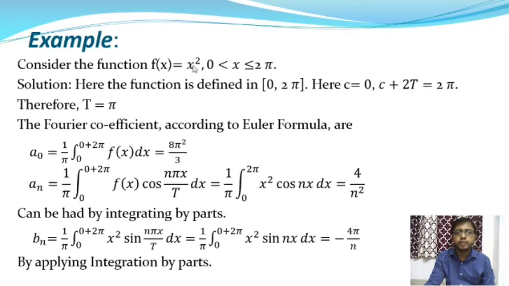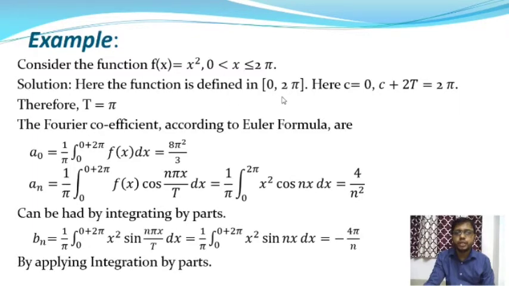Here the function f of x is an integrable function, defined in the interval 0 to 2 pi, and satisfies the equation f of x plus 2 pi is equal to f of x. So the function is a periodic function with period 2 pi. Now we consider the real number c, and c is equal to 0, and c plus 2t is equal to 2 pi.